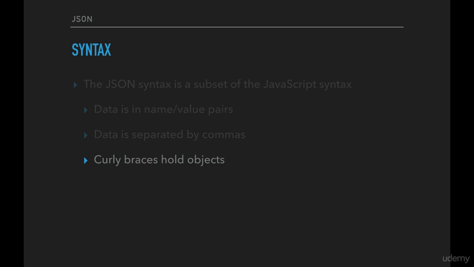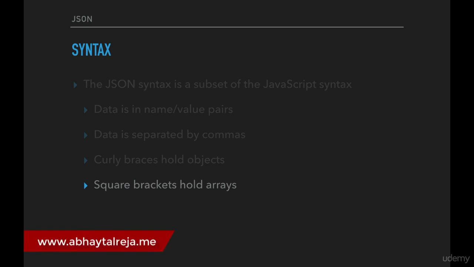Now curly braces hold the object. So just like in JavaScript objects, JSON also has curly braces that hold the objects. Square brackets of course hold the arrays, just like in case of JavaScript. So this is pretty much the syntax that you will need. Of course, we will see live JSON starting from a couple of videos down the line.